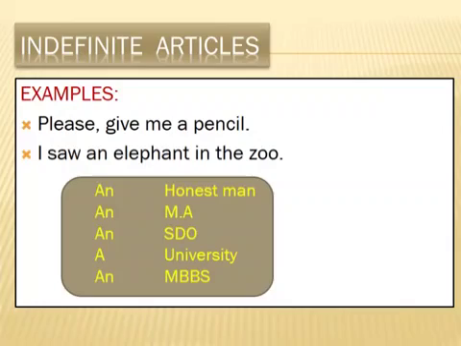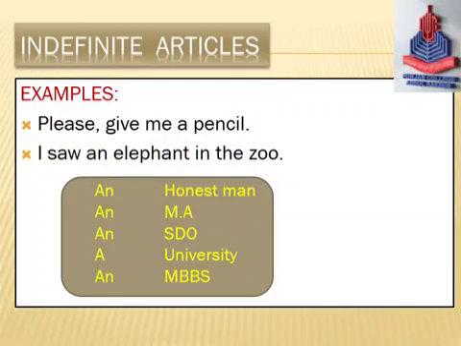An honest man. Honest. Although the letter is H, but the sound is vowel sound. An honest man. An M-A. Although the letter is M, but the sound is vowel sound. An M-A. Again on the same pattern, an S-D-O. Don't look at the letter S, look at the sound, vowel sound, S, E-S, N, S-D-O, vowel sound.